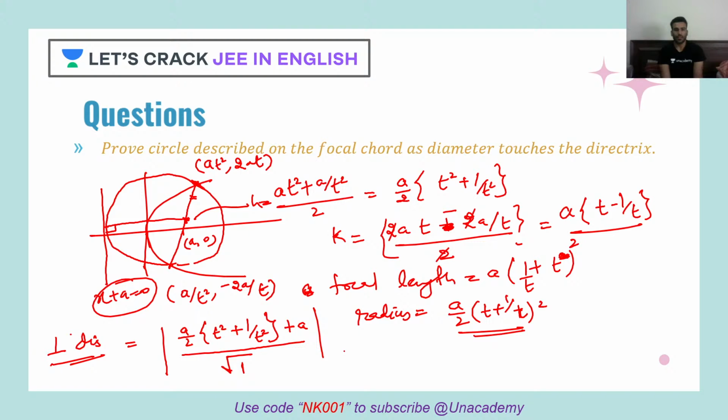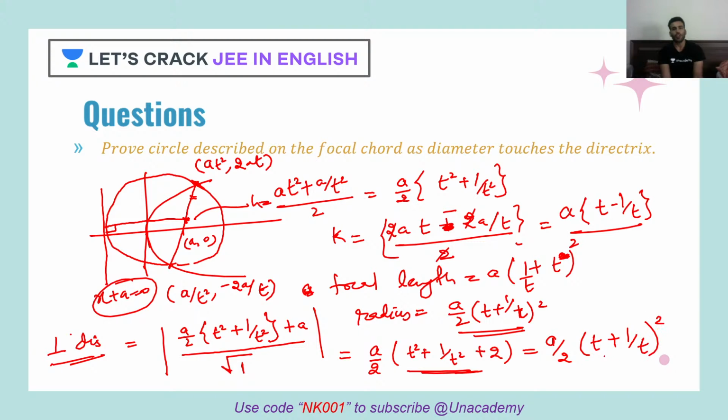Okay, let's do it once again. Then I can take a by 2 as common. If I take a by 2 as common, what do I see? It becomes t square plus 1 upon t square plus 2. Now this is nothing else. It is just a by 2 into t plus 1 upon t whole square.